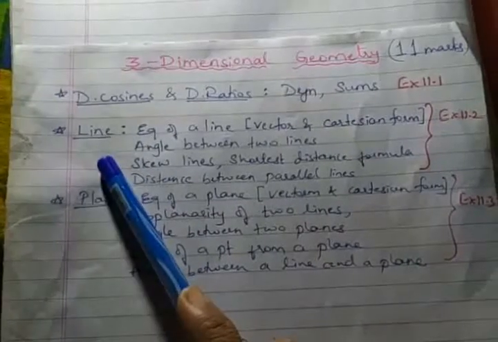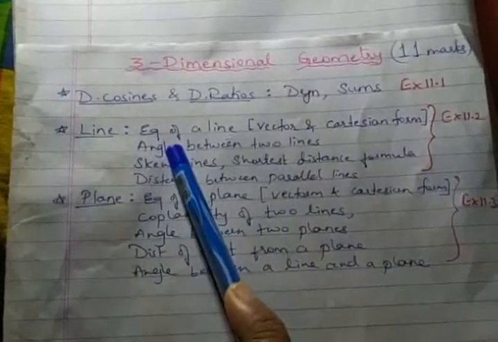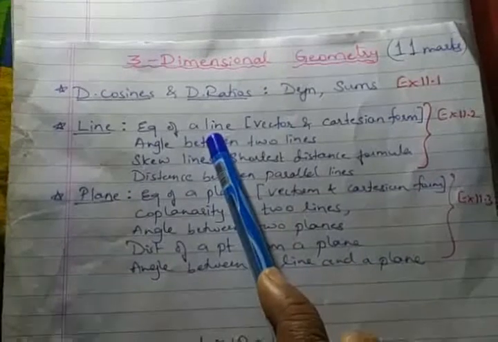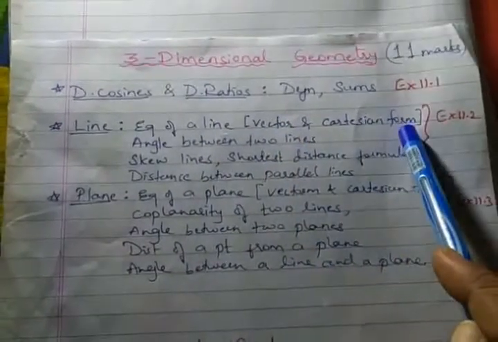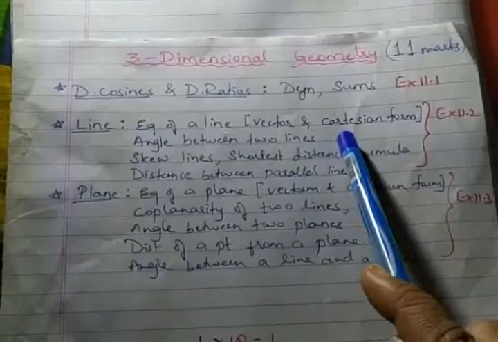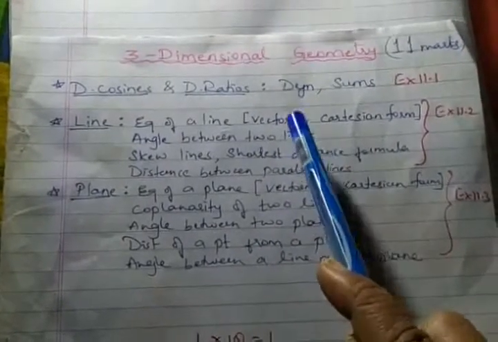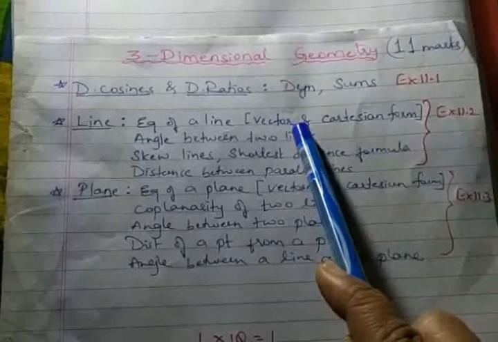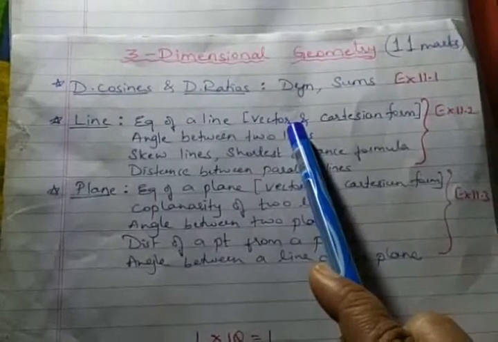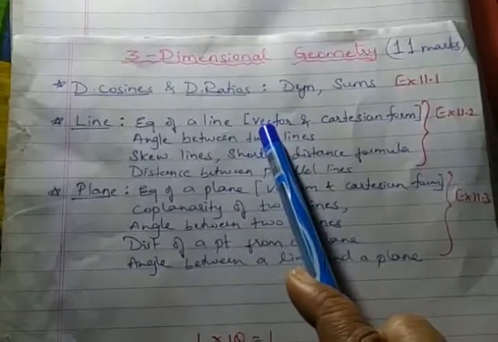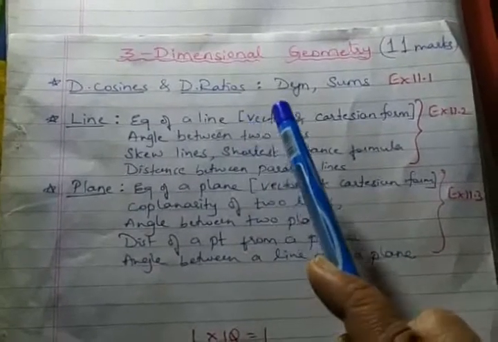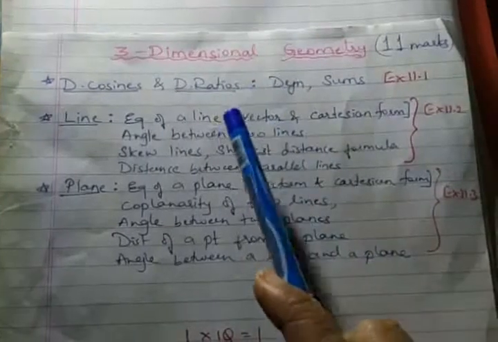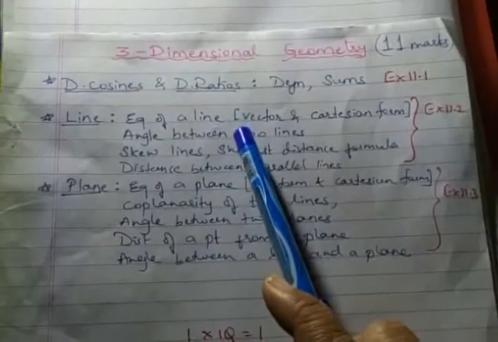the line. Regarding the line, we have to find the equation of a line in space, which has 2 forms, vector as well as Cartesian form. Derivations we have. Altogether, for equation of line we have 2 derivations this time. So it almost matches your PUC first year analytical geometry, 2-dimensional geometry, where you came across equation of line in 5 forms.